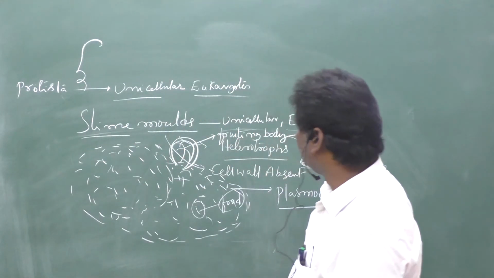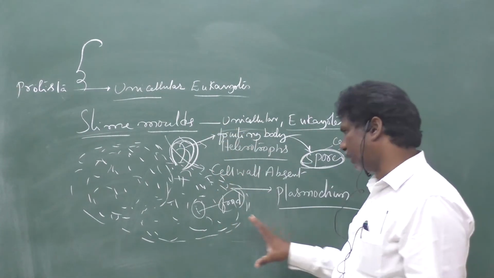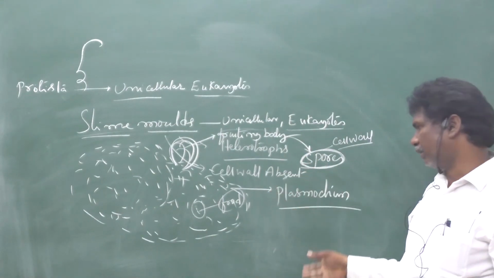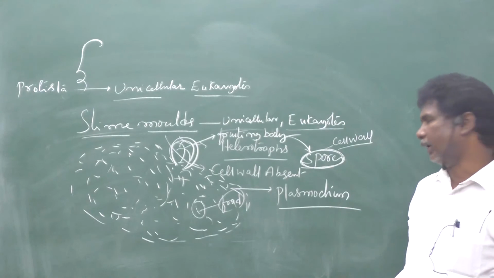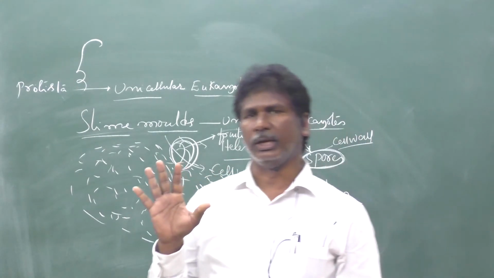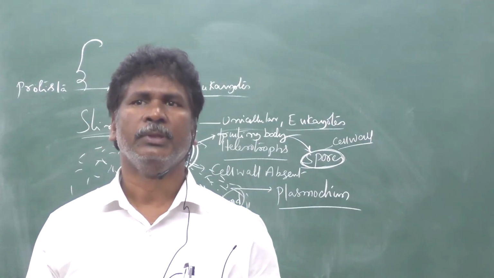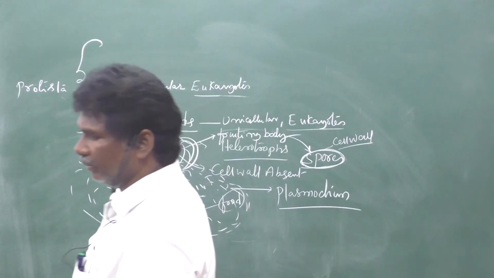This is also one of the important events within the slime molds. The aggregation of the slime molds around the food particle, engulfing the food particle, is called plasmodium. Remember once again, the malarial parasite is also called Plasmodium, but that is entirely different from this one. Okay, so these are the slime molds.